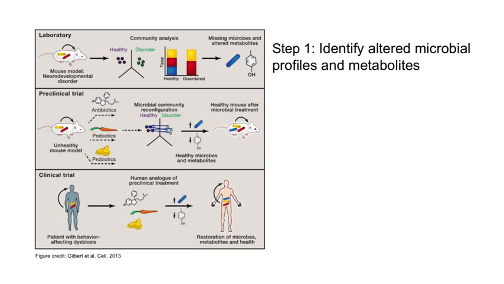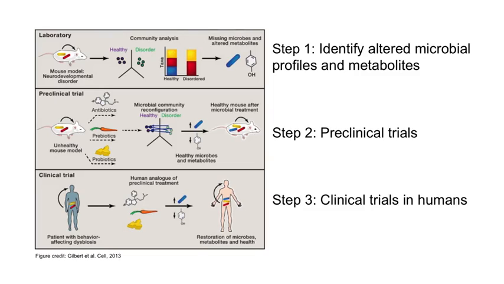So this study is especially important because it suggests a general pipeline for linking microbes, metabolites, and health, including conditions that affect the brain. The first step is to identify altered community profiles, then to find out what metabolites are involved. And then finally, we can test those microbes and or the metabolites that we think are important for specific effects in preclinical models, and then ultimately in the clinic in humans.